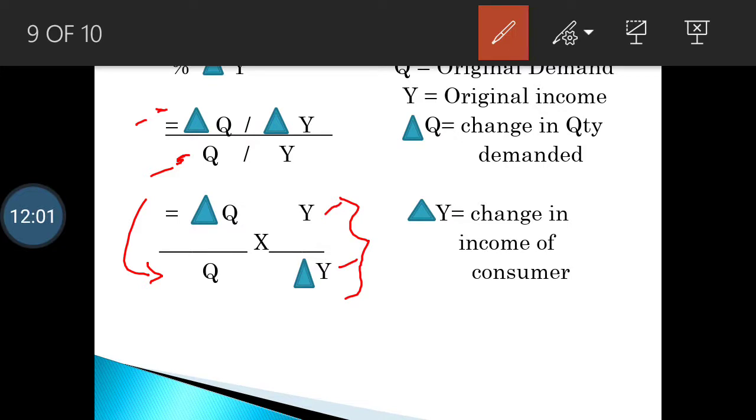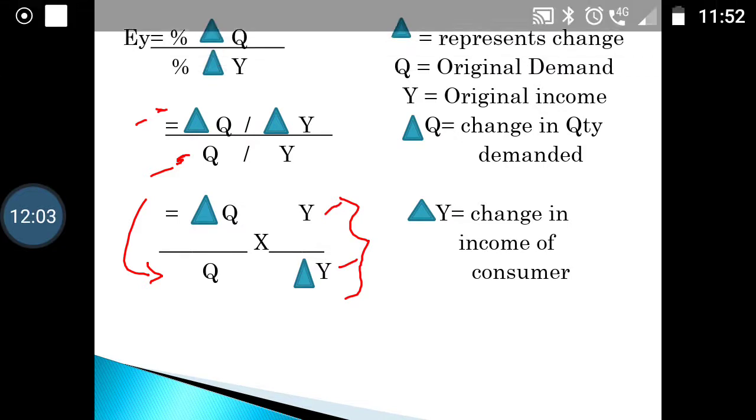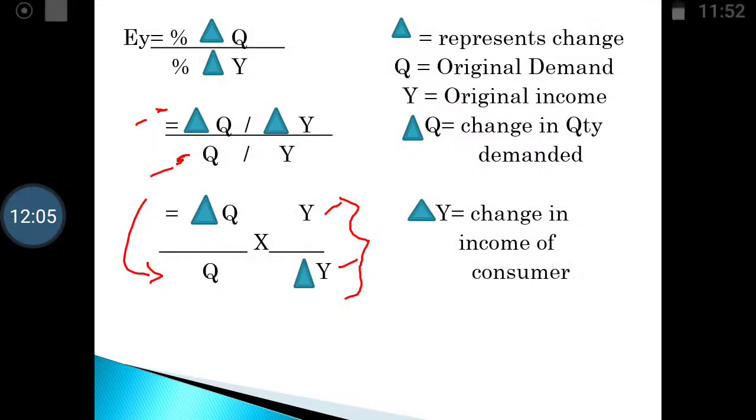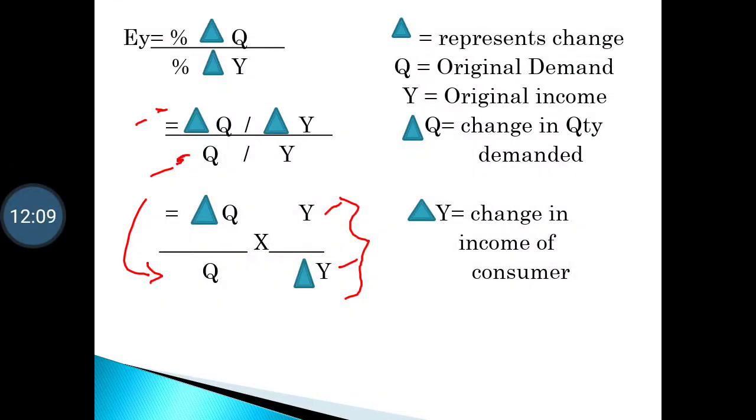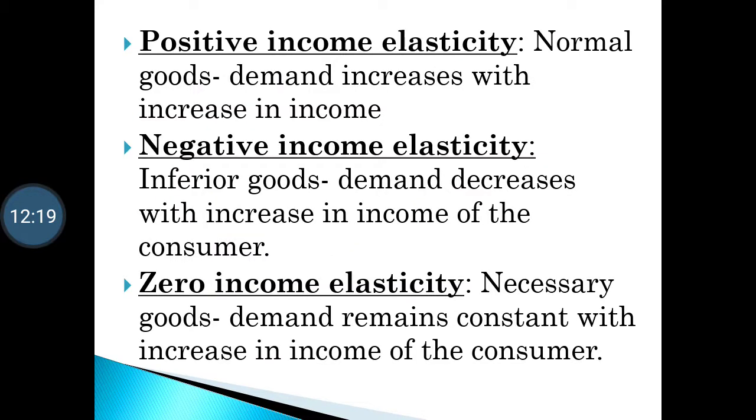So basically, the one thing you can remember is this: percentage change in quantity upon percentage change in income. In income elasticity, there are three types: positive income elasticity, negative income elasticity, and zero income elasticity.